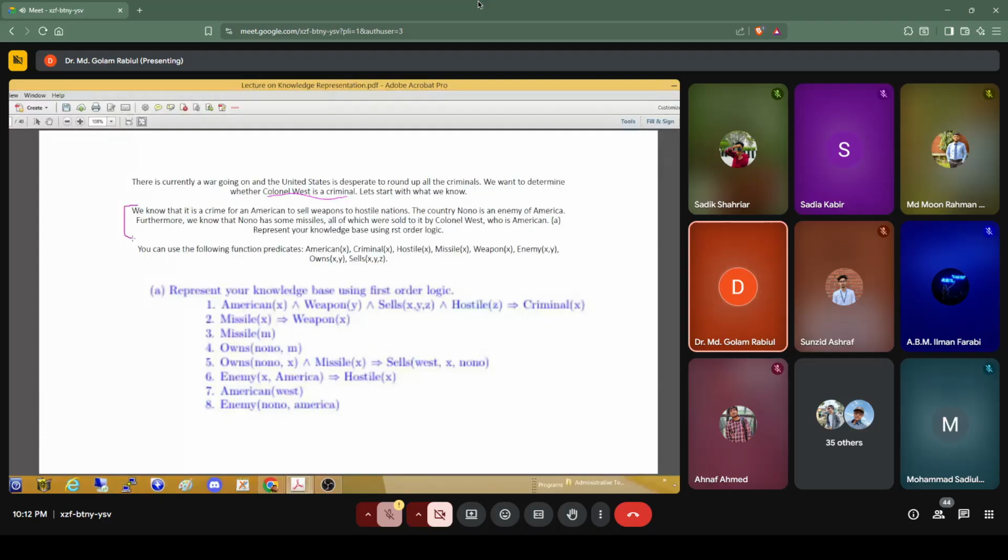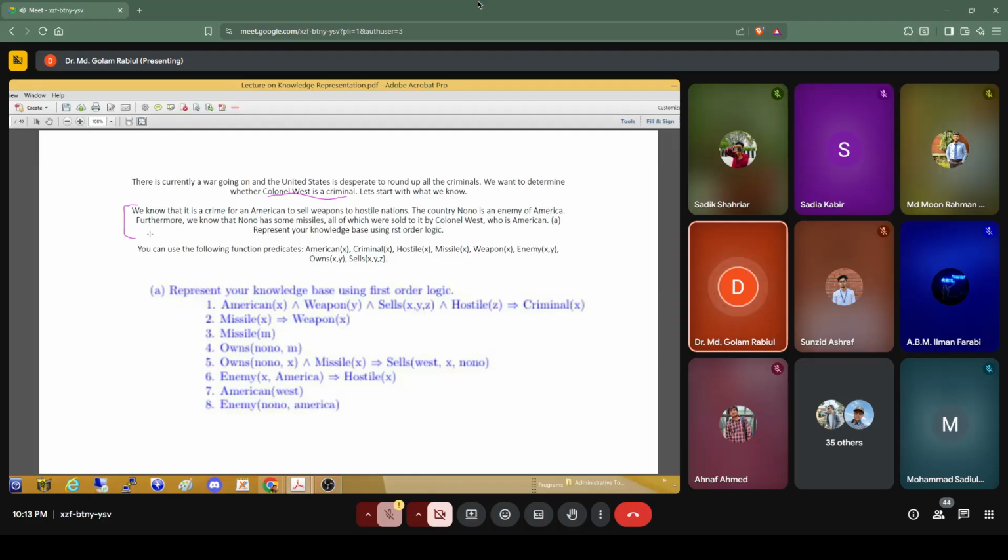So we know that it is a crime for an American to sell weapons to hostile nations. The country, just say the name of the country, Nono, is an enemy of America.